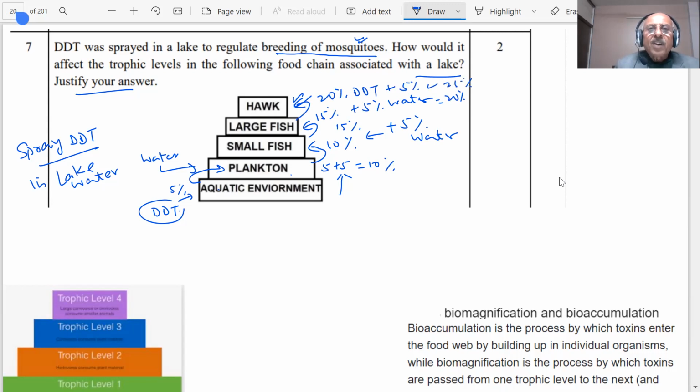So the largest in the food chain shows the maximum amount of DDT present. This is what we call biomagnification. Biomagnification is a process by which toxins enter the food web by building up in individuals, and are passed from one trophic level to the next. So what we are seeing here,